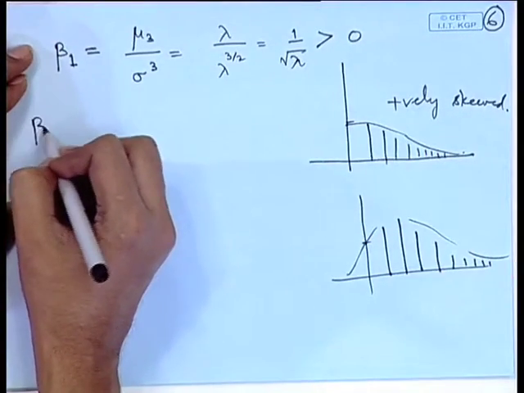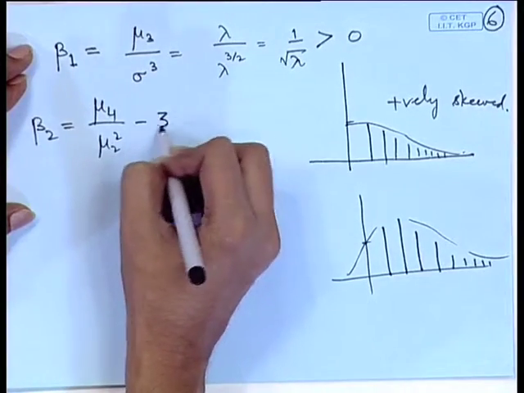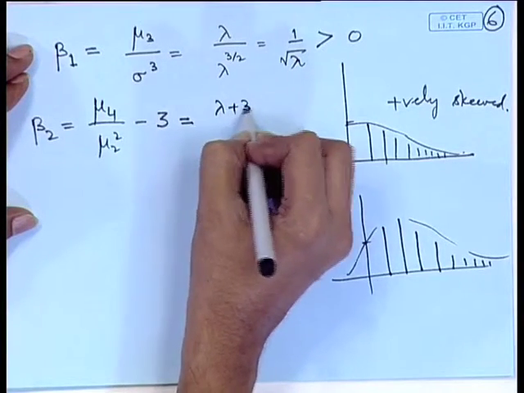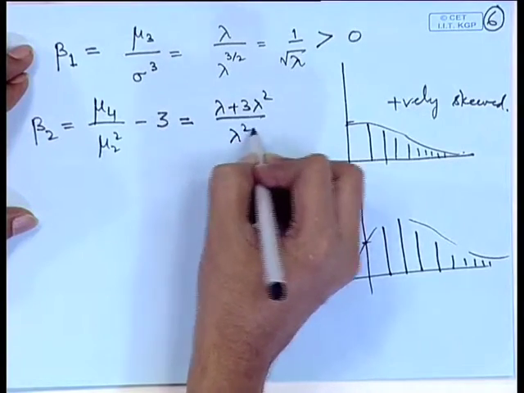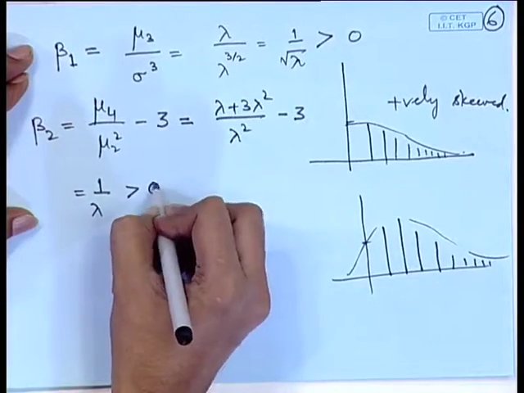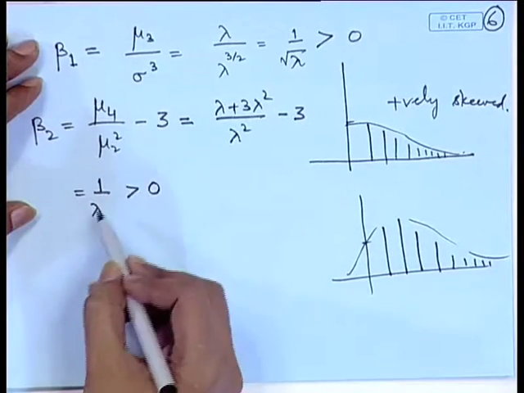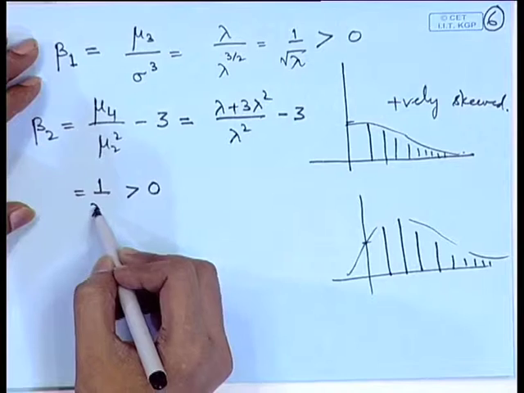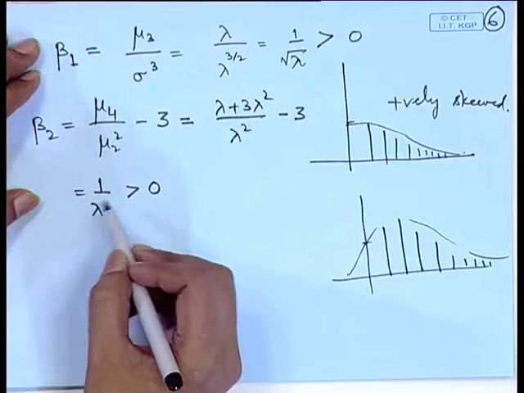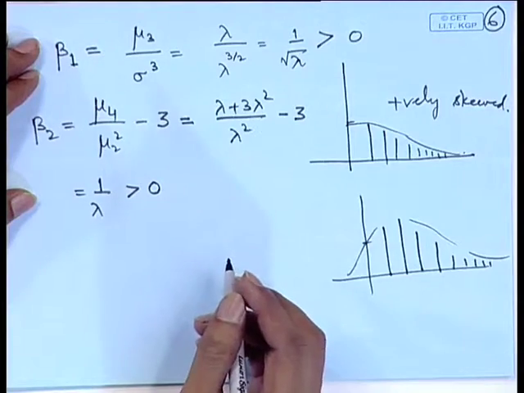Let us also look at the measure of kurtosis, that is beta 2 = mu 4 by mu 2 square minus 3. So, that is equal to (lambda + 3 lambda square) by lambda square minus 3. So, that is equal to 1 by lambda, and once again it is positive. So, the peak is a little higher than the peak of a normal distribution. However, we can observe that as lambda increases, 1 by lambda is approximately 0, and therefore, the peak will converge to a normal peak as lambda increases in a Poisson distribution.